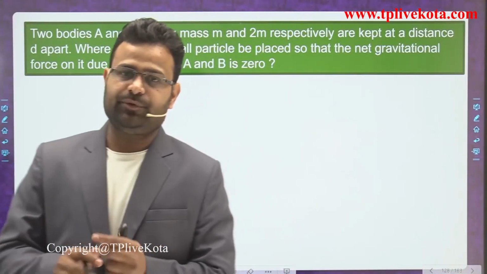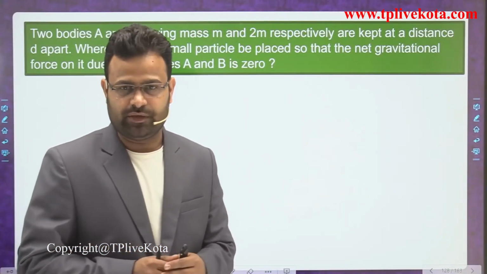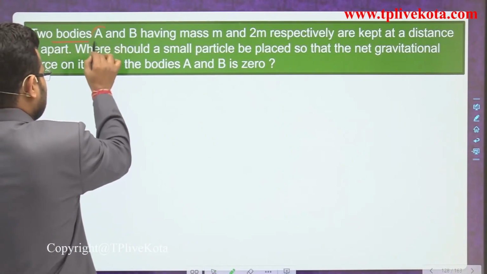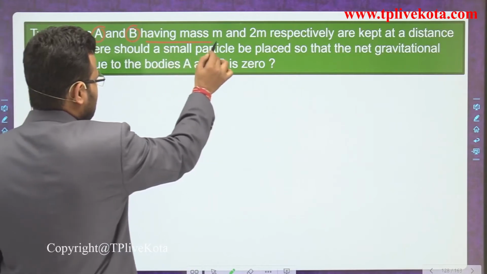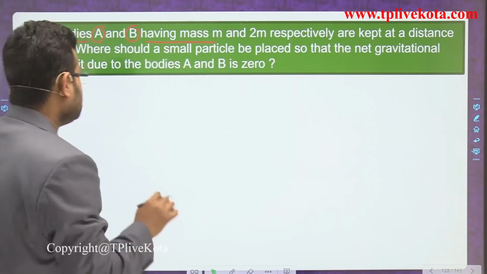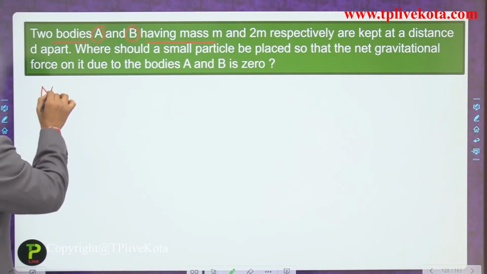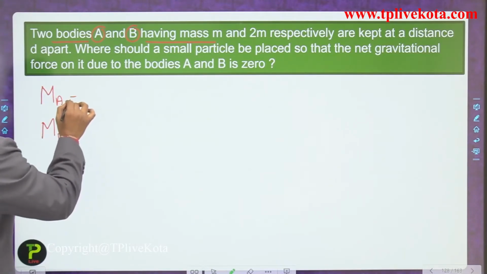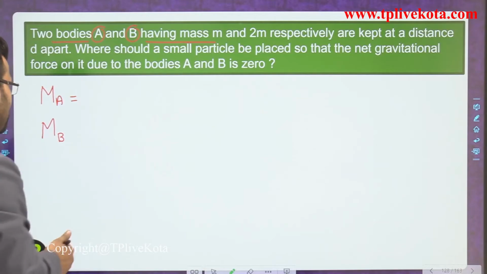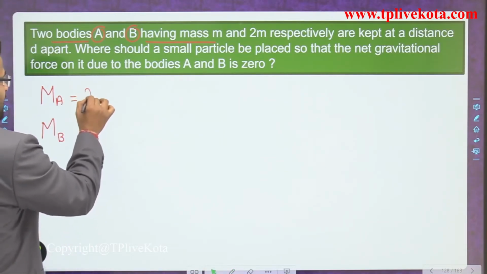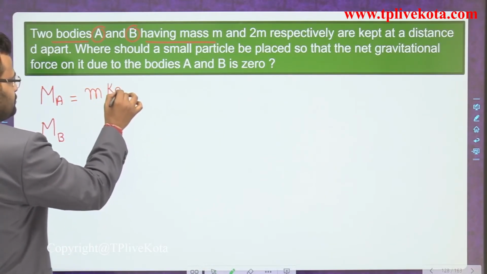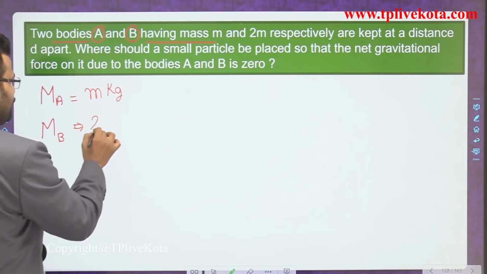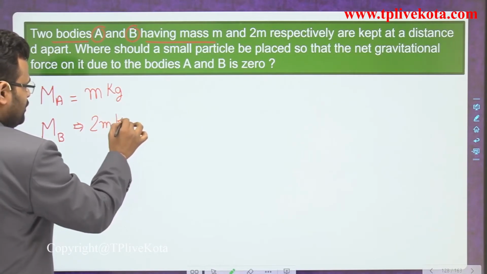We will discuss some numerical problems on the basis of the previous formulas. The first question: two bodies, A and B, have masses m and 2m. So we have two bodies, the first one is A and the second one is B. According to the problem, the mass of the first body A is m kilogram, and the mass of the second body is 2m kilogram.